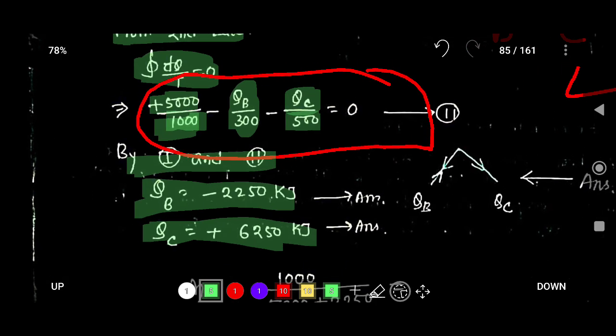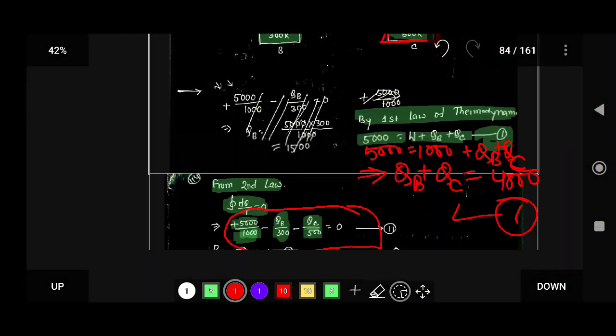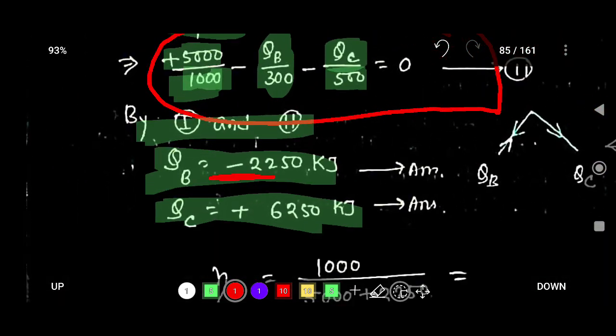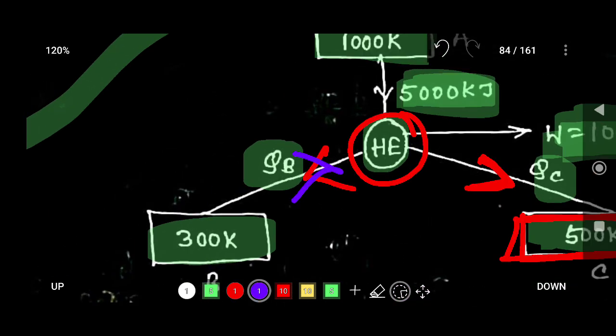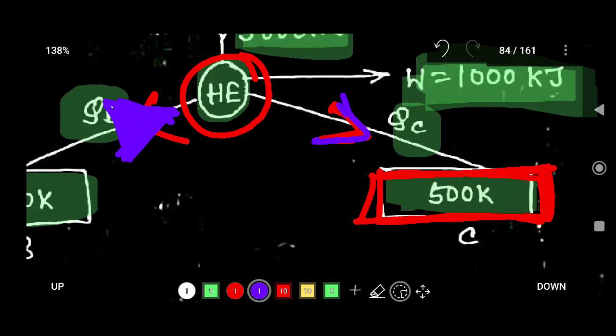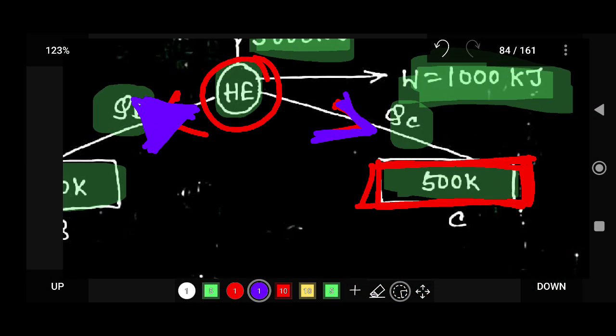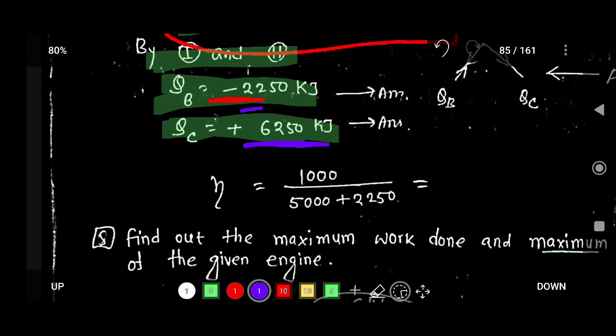Here this minus sign indicates that the direction will be opposite. QB has a negative sign, which indicates that the QB direction will be opposite. So actually QB is in this direction, and the previous direction is not correct. And QC is in the same direction, because it is a positive value. So the magnitude is also determined.